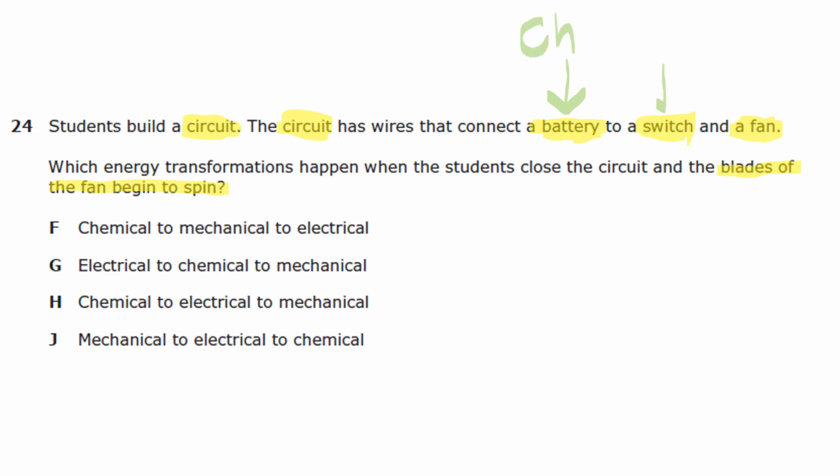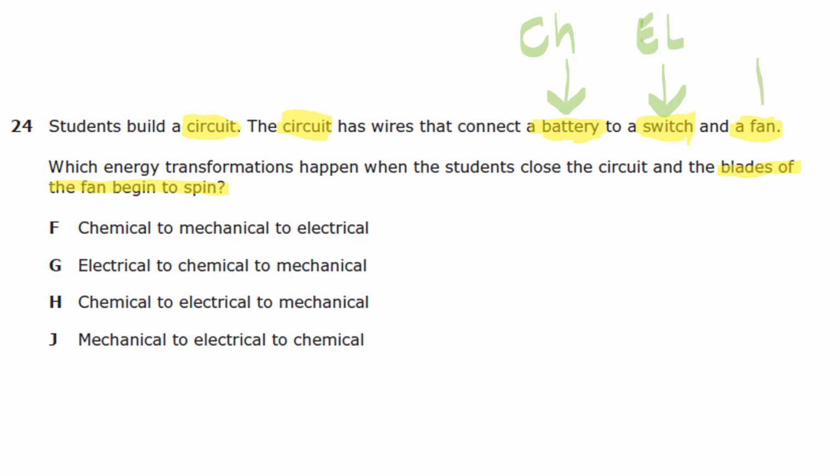Okay, so let's talk about a switch. If you go to your house or your apartment and you flip on a switch, if you have power, whatever you flipped on will turn on, whether it's a light, an air fryer, a blender, or an alarm clock. It doesn't matter. If there's power and you flip a switch, it'll turn on. So we're going to say that this is electrical energy because you paid your electricity bill.